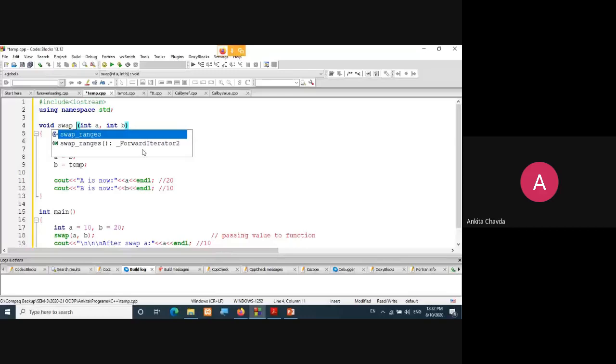Fine. So here I'm having a swapping with the call by value. So I'll take the function name as swap underscore value. Right, so that would be a meaningful name.